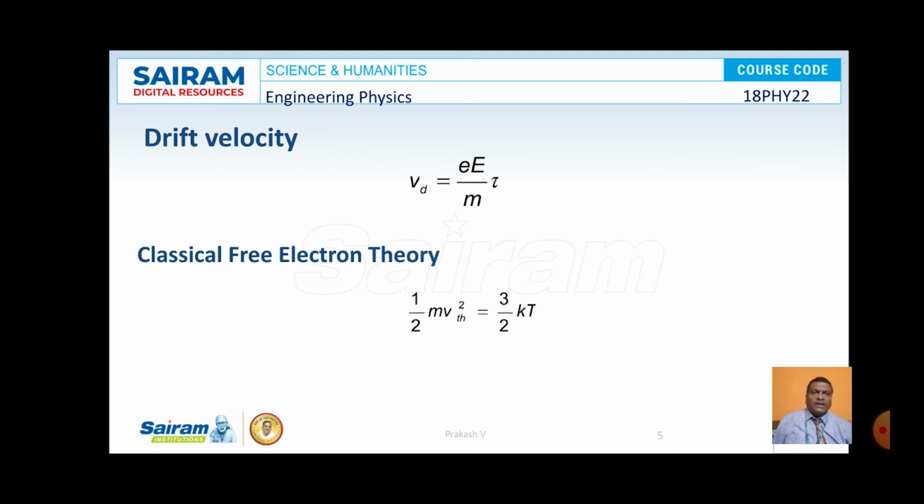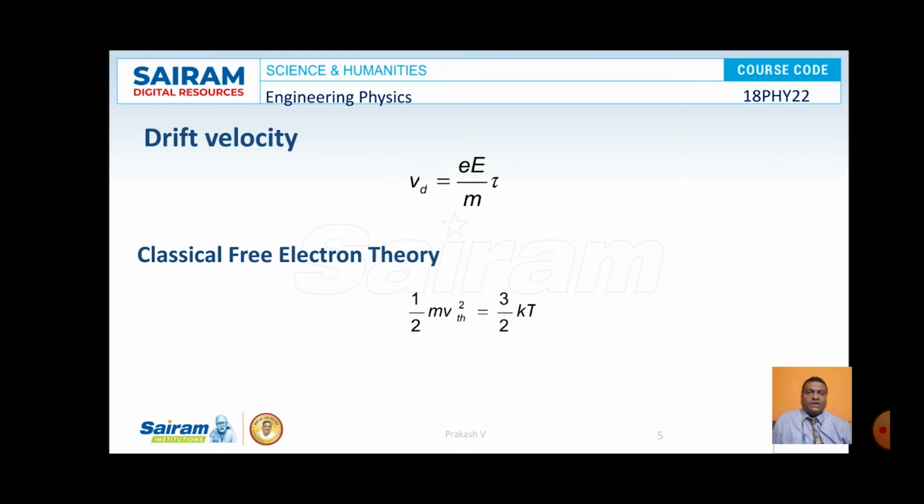According to classical free electron theory, the mean kinetic energy of an electron is exactly equal to the kinetic energy of a gas molecule at the same temperature. When we consider a gas molecule, the kinetic energy of a gas molecule is given by half m v square, and the kinetic energy of an electron at a temperature T is given by 3 by 2 kT.